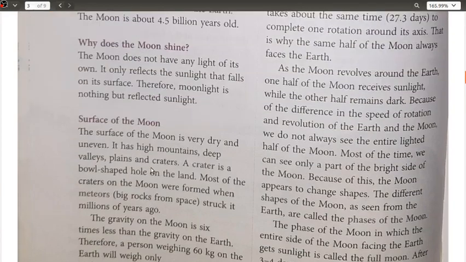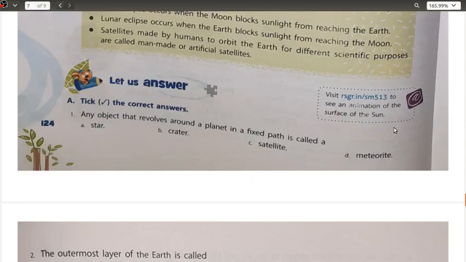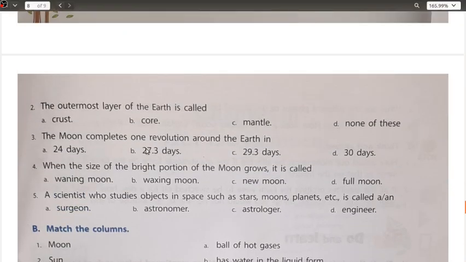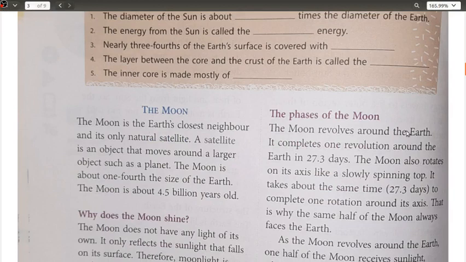Okay, here it is, representing your moon. The moon takes about the same time, 27.3 days, to complete one rotation around its axis. So the moon completes one revolution as well as rotation. I'm sorry, I showed you the rotation. The moon revolves around the earth. It completes one revolution around the earth in 27.3 days, and in the same way it also rotates and completes one rotation in 27.3 days.